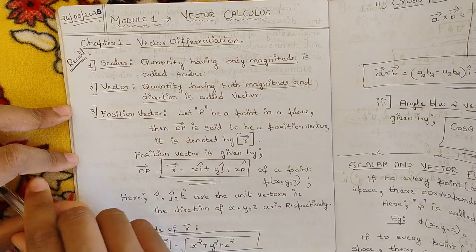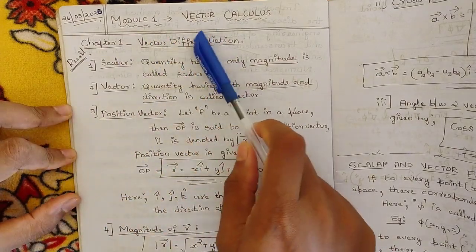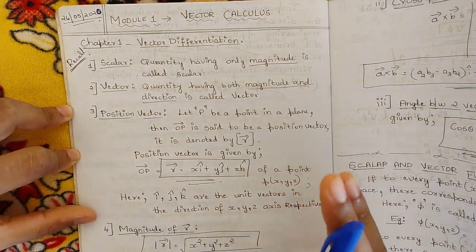According to your syllabus, I don't know the latest scheme, but in our time module 1 was vector calculus. So this is the second sem maths only for the EEE stream.